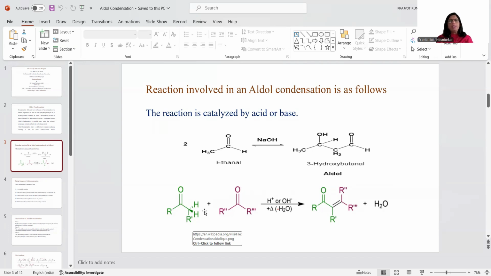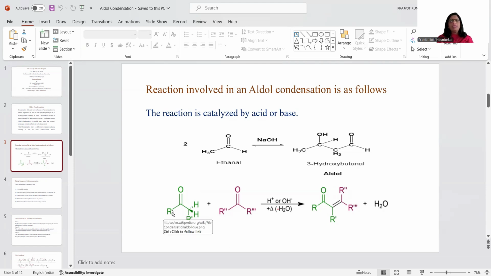All of you know that the carbonyl group is an electron withdrawing group, and therefore the carbon adjacent to the carbonyl group, and the hydrogens present on that carbon, become highly acidic in nature, and can be easily abstracted by the base. So this alpha hydrogen plays a very important role in aldol condensation.